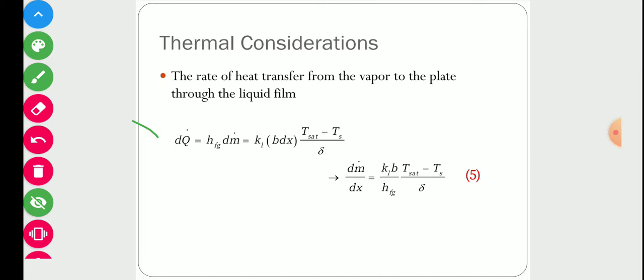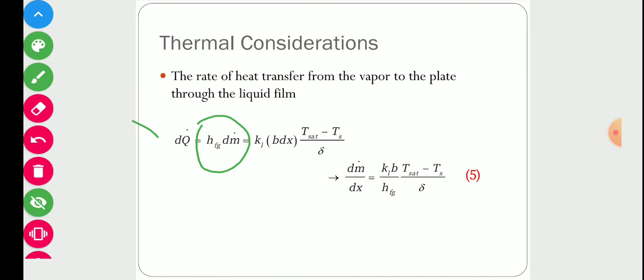Then it will give the total amount of heat transferred when vapor changes phase from vapor to liquid, and at steady state that heat is transferred to the solid wall. So with the help of that we can calculate the amount of heat transferring from vapor through the liquid to the wall.